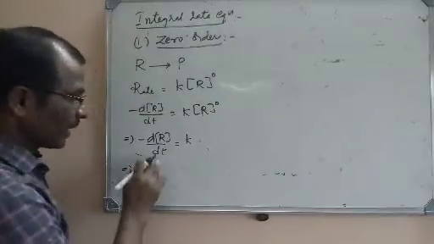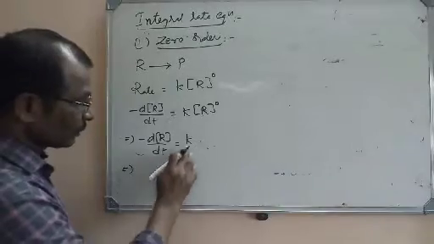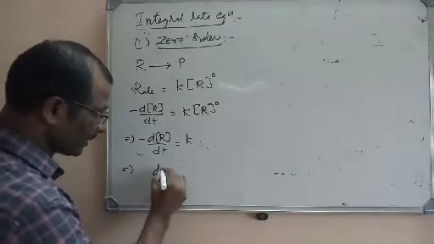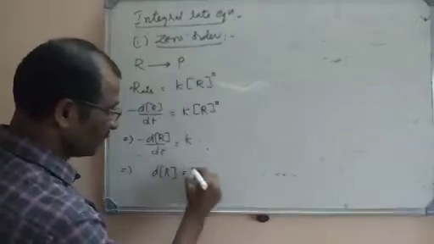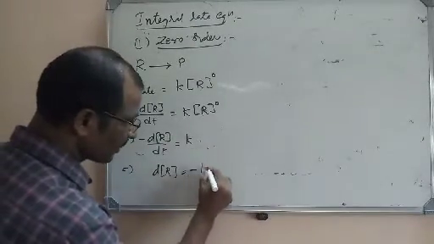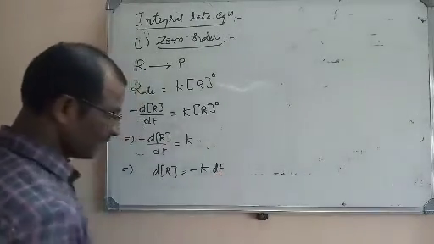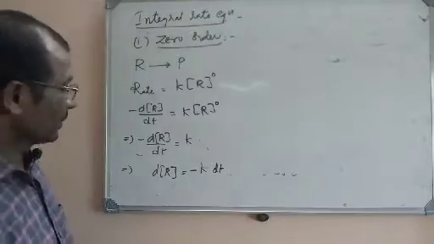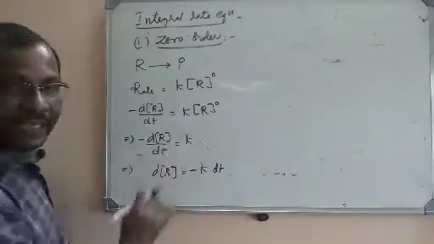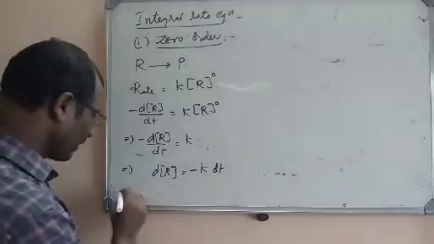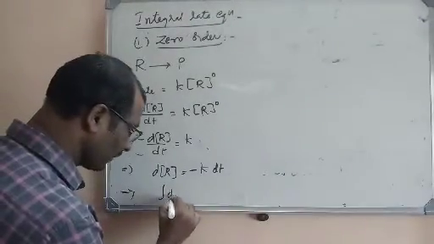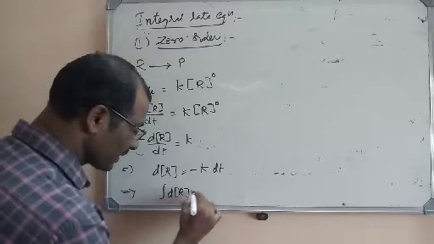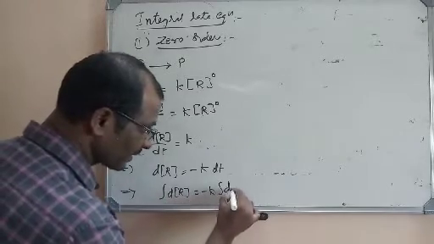That implies I will send the dt to that side, and the negative sign is also transposed, so dR is equal to minus K dt. Now I will integrate on both the sides. What will I get? The integration of dR is equal to minus K into integration of dt.